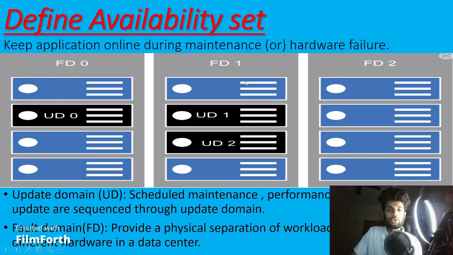Not only that, when you come to virtual machines, you can create up to 20 update domains. When it comes to the 21st update domain, it goes back to update domain 0. Up to 20 you can create, which is a large number. So this is how you can know about availability sets.